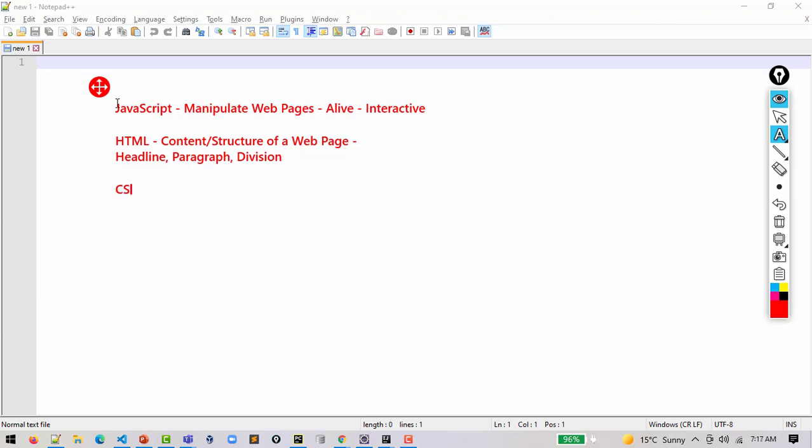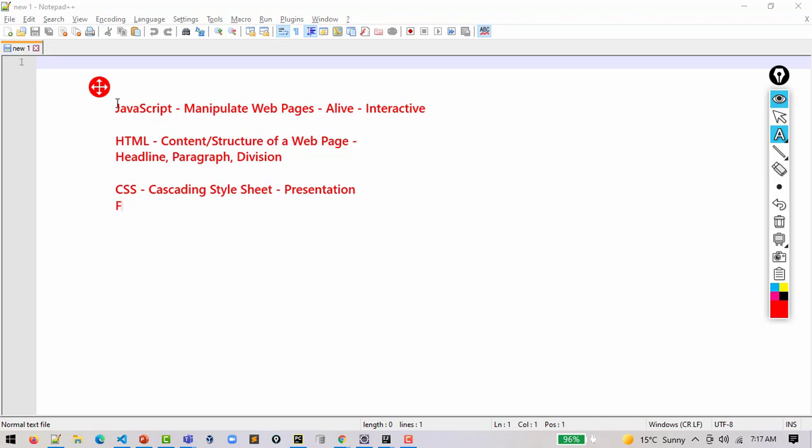And there is another language, CSS, which is also a language for web pages, cascading style sheet. HTML stands for hypertext markup language. CSS is the cascading style sheet, with the help of which we define the presentation part of a web page.